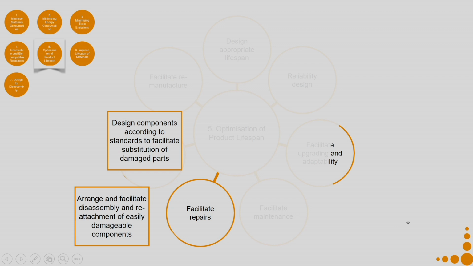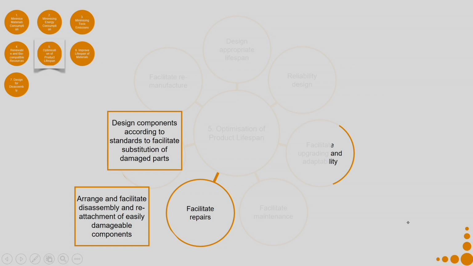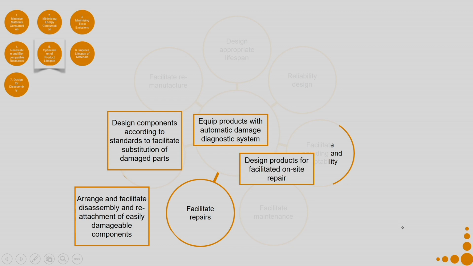Design components according to standards to facilitate substitution of damaged parts. Say for example, some of your components are very generic components. They can be bought off the shelf from any shop, say any hardware shop. So, in such cases it is better that we design as per standards, so that substitution of damaged parts can happen more easily. Equip products with automatic damage diagnostic systems. Design products for facilitated on-site repair. Design complementary repair tools, materials and documentation.